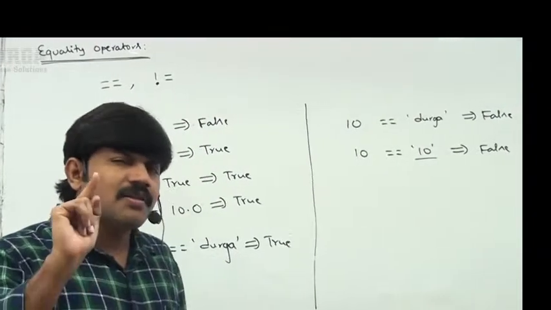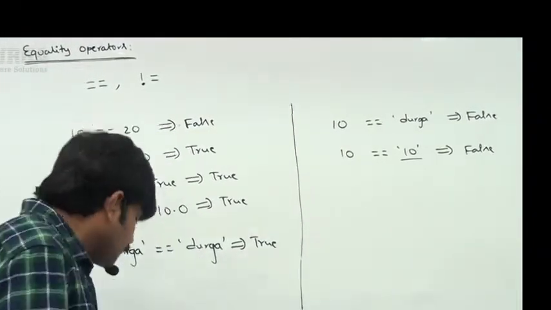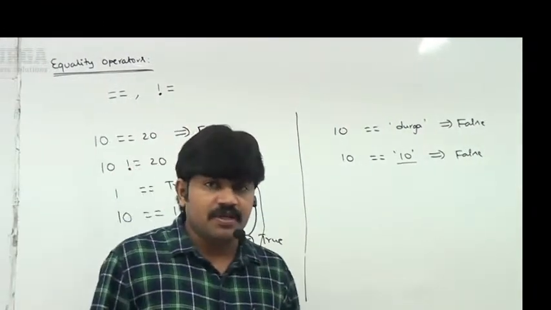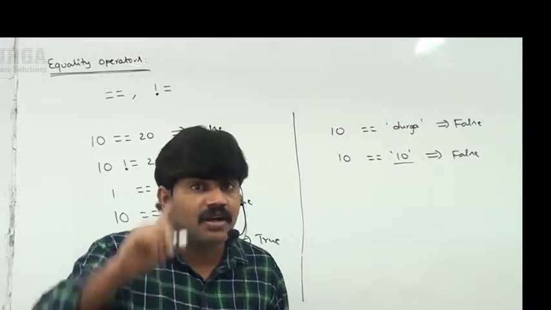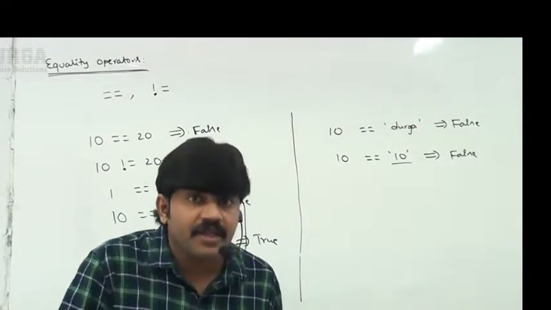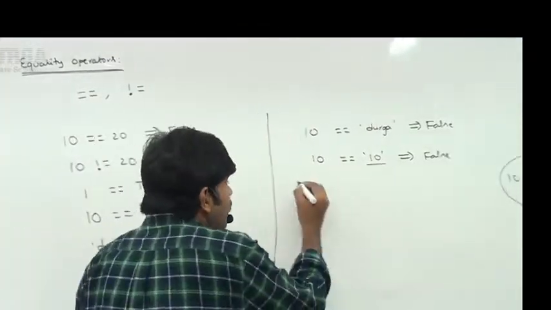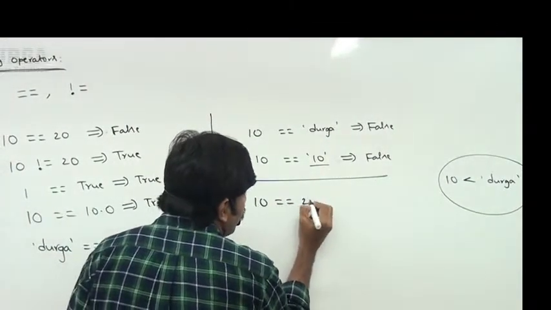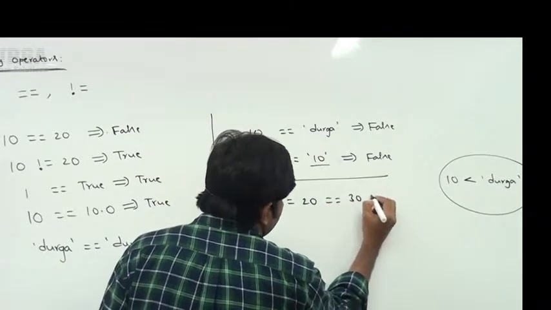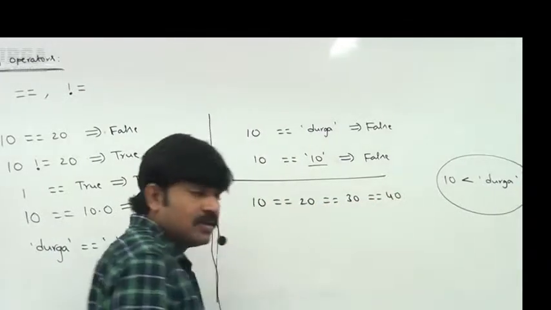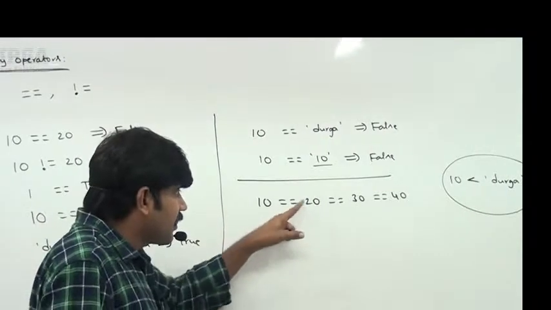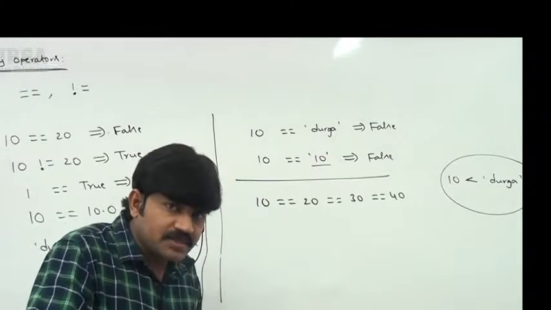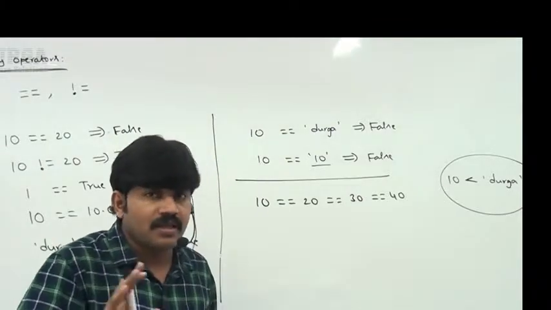Okay, well. Next, one more small point: chaining of equality operators is always applicable. Even chaining of relational operators we covered. Chaining of equality operators is always applicable, friends. 10 double equal to 20 double equal to 30 double equal to 40. How many times are we using the double equal operator? One time, second, third, 3 times, right? If all comparisons return true, then the result is true.